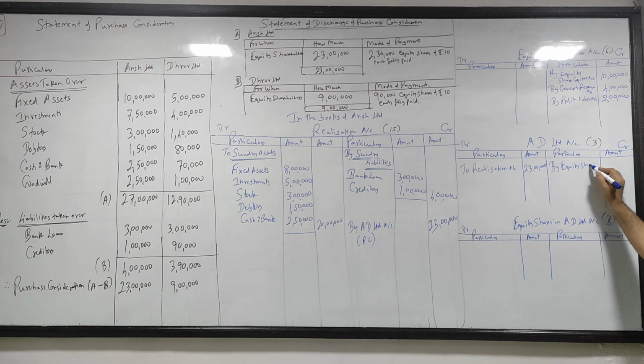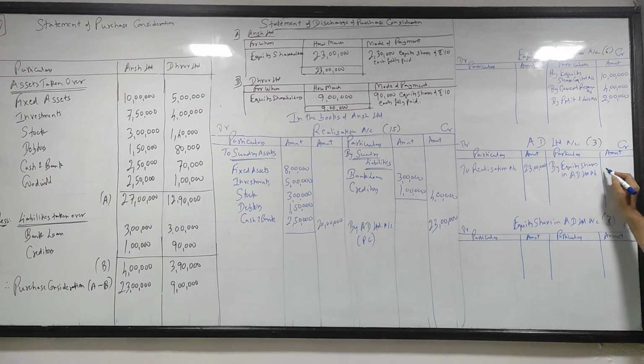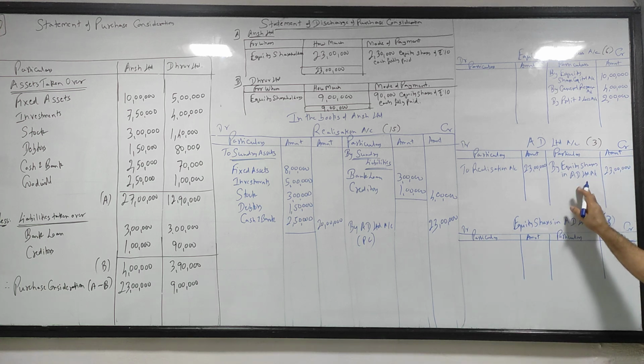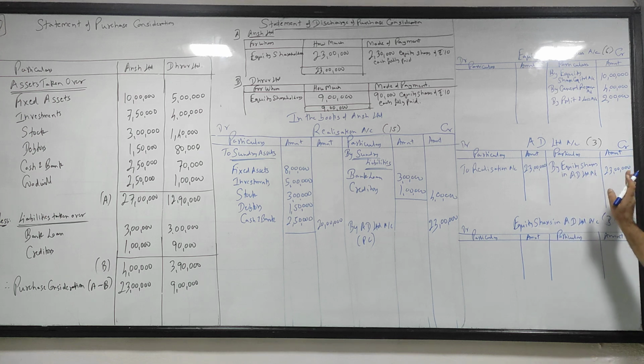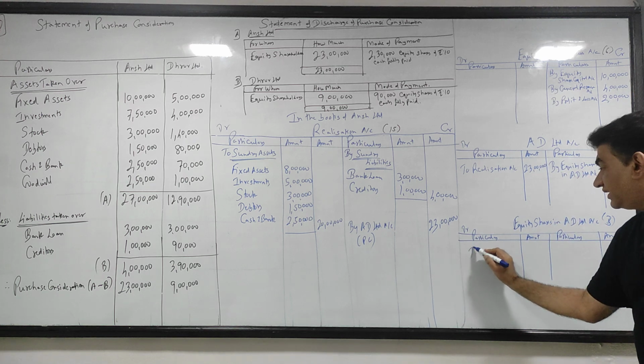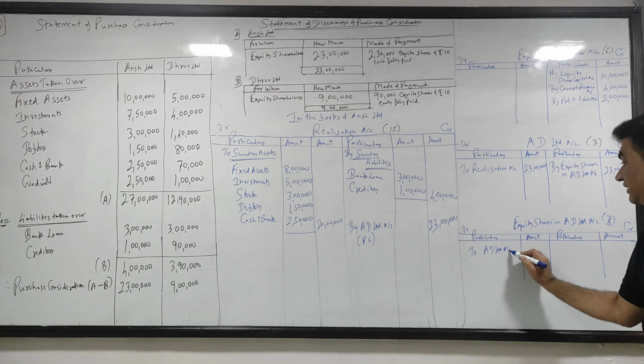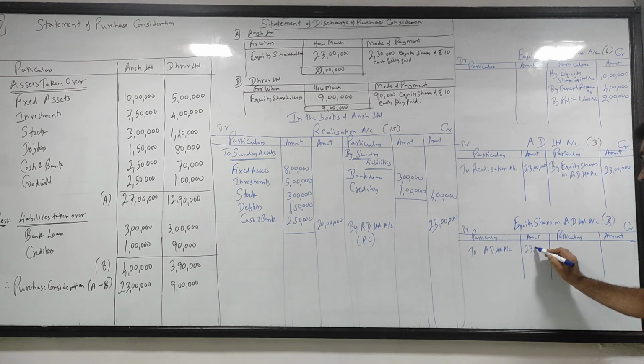So come to the credit side of AD Ltd. By equity shares in AD Ltd account, that is 23 lakhs. I am making equity shares, so इसका second effect कहाँ से आ रहा है? AD से. So to AD Ltd account, that is 23 lakhs.